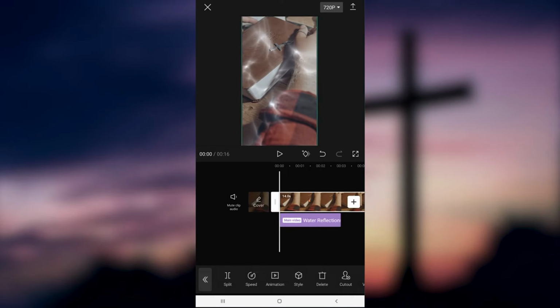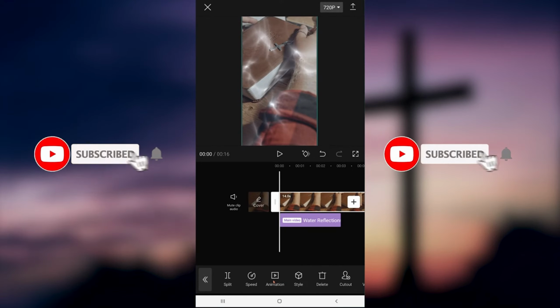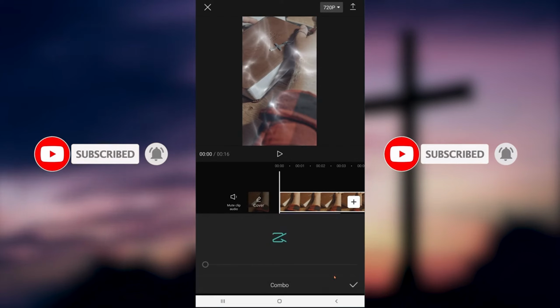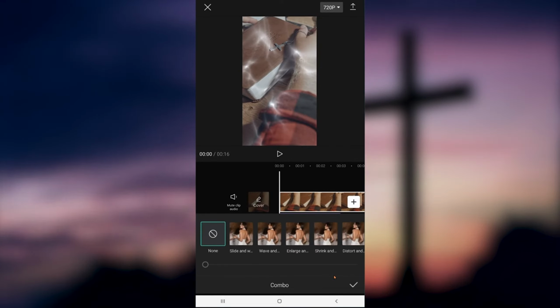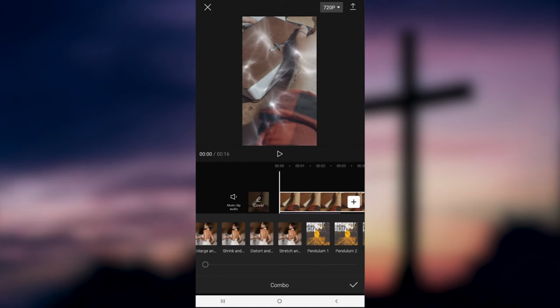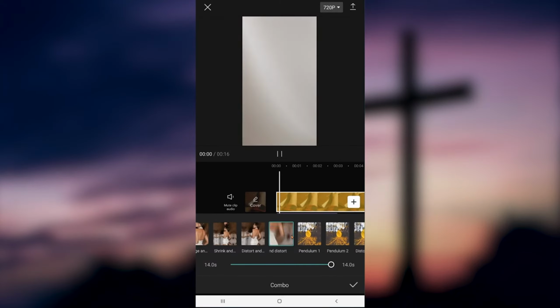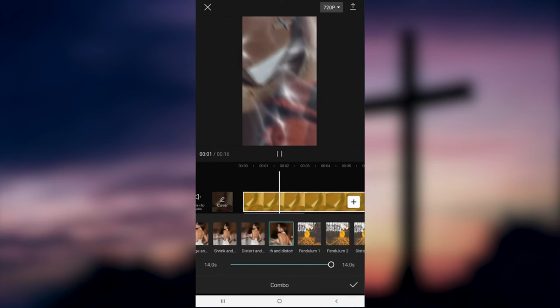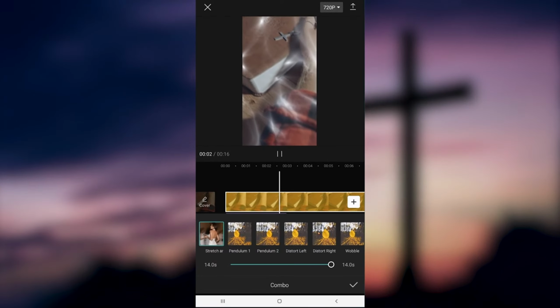Go ahead and click on your video clip, and you're gonna go down to animation, and then we're gonna go to combo. If you just do in or you just do out, it'll only do it on the beginning or the end of the video. We want it on both. Same thing, just pick whichever one of these you like. There's a whole bunch in here. It really doesn't matter, just find one you think is cool. We can see there's a lot going on. I don't really care for this one, so I'll try another one.